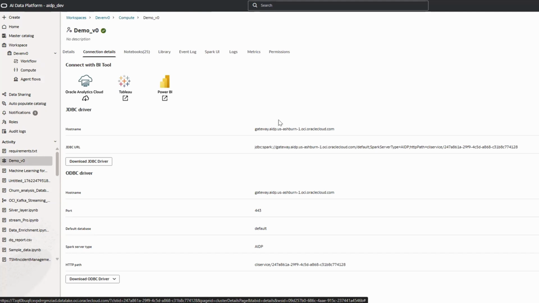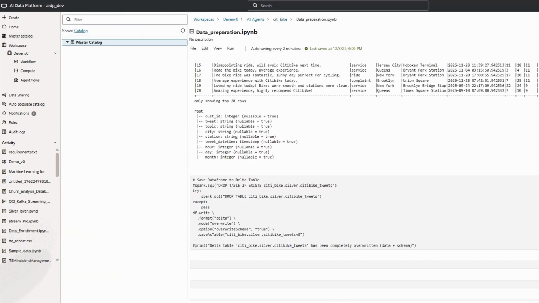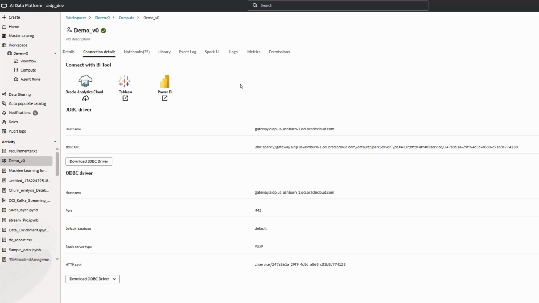Sorry, I just want to quickly add: when we are doing the journey from silver to gold, as I just mentioned, we have the complete flow. After saving the data into the gold layer, we can connect with Oracle Analytics Cloud or any other visualization tool and do the complete 360-degree visualizations as well. So this is another capability available in AIDP. Just want to highlight that.